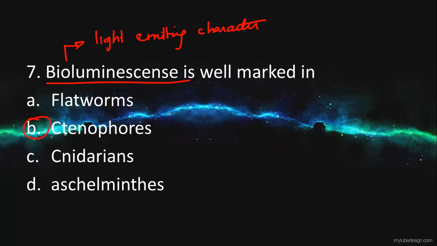So the question may ask how the bioluminescence is activated in the ctenophores. The answer will be that it is activated by a calcium activated protein, which is called photoproteins. Those organisms have photoproteins, which are present in photocytes.